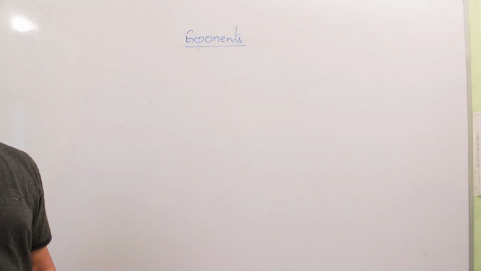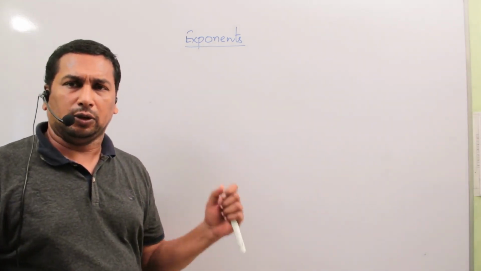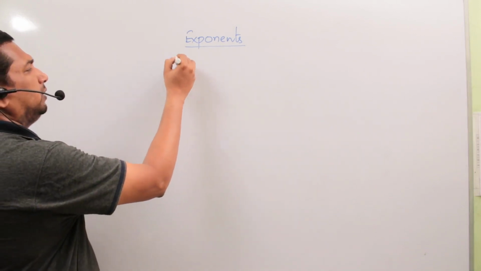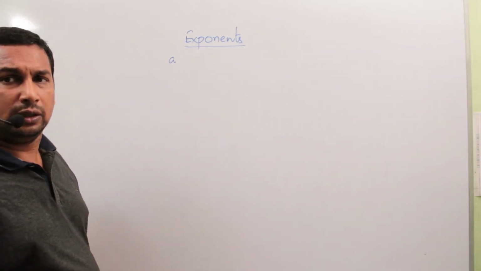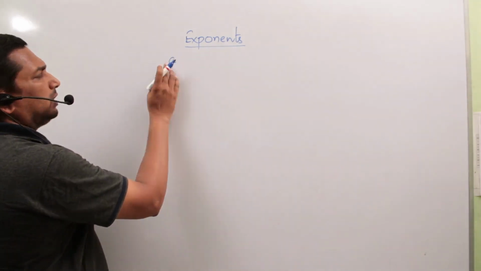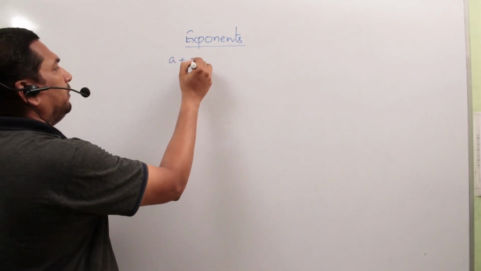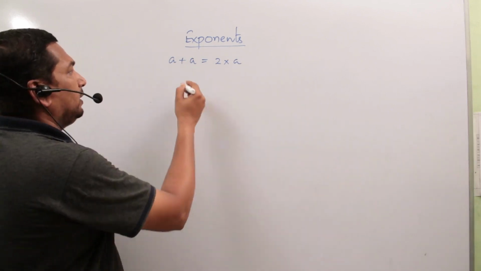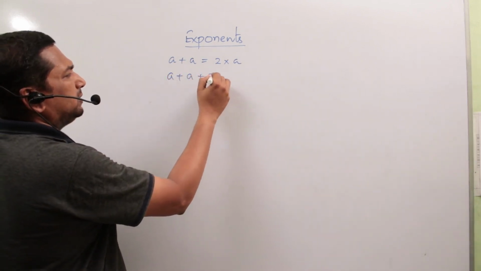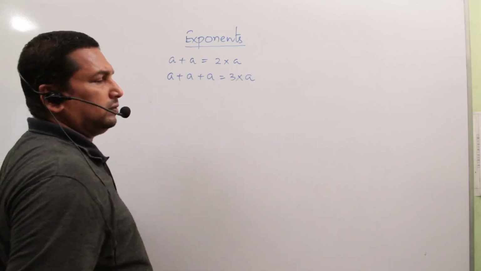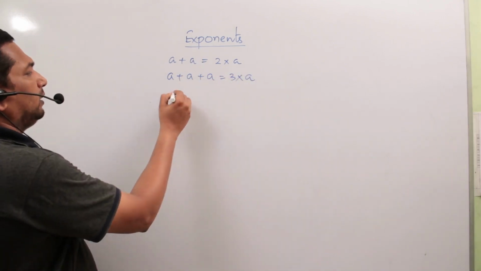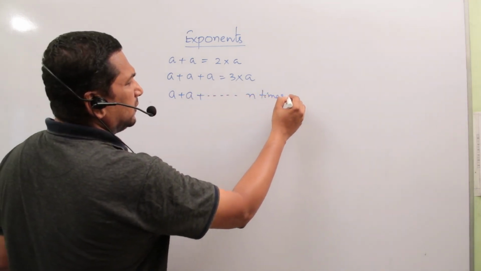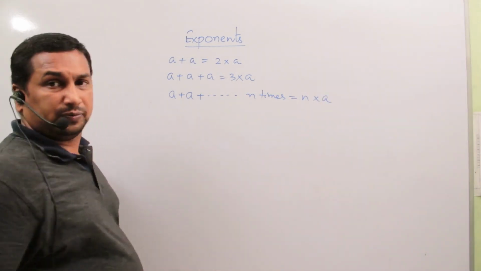Before going to discuss exponents, we need to know about variable and constant. A variable means it has more than one numerical value. Suppose let a be a variable. If it is added to itself two times, that is 2 times a. If it is added to itself 3 times, that is 3 times a. If it is added to itself n times, that is n times a.